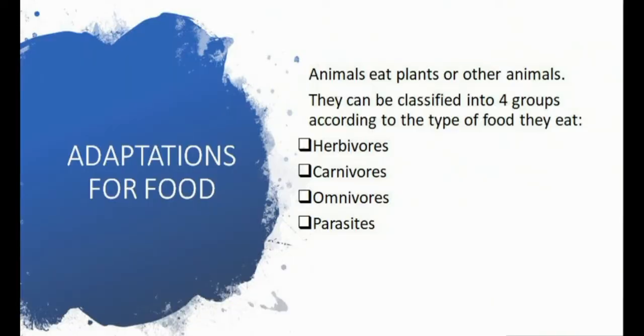Now, next topic is adaptations for food. Now we have just completed adaptations to environment. Now we will learn about adaptations for food. Animals eat plants or other animals. They can be classified into four groups according to the type of food they eat, and they are herbivores, carnivores, omnivores, and parasites.